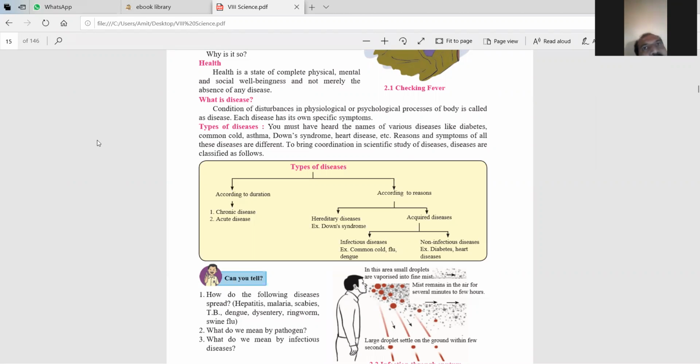Infectious diseases means if we come in contact with an infected person, then that disease spreads everywhere. That is an infectious disease. Now this coronavirus is also an infectious disease. If we contact that infected person, then we also suffer from that disease. Now non-infectious diseases are diabetes and heart diseases. Among infectious diseases, there are the common cold, flu, and dengue.